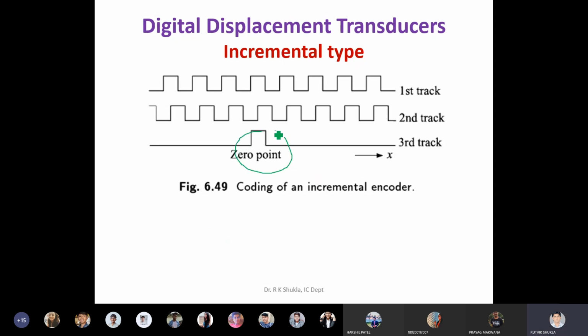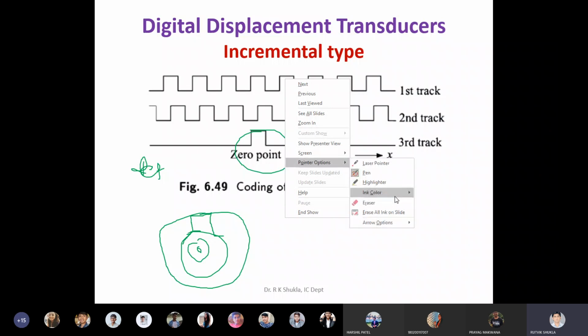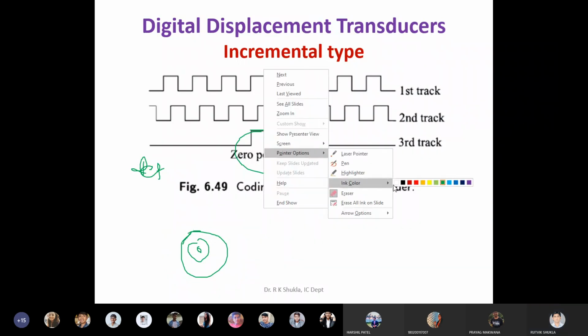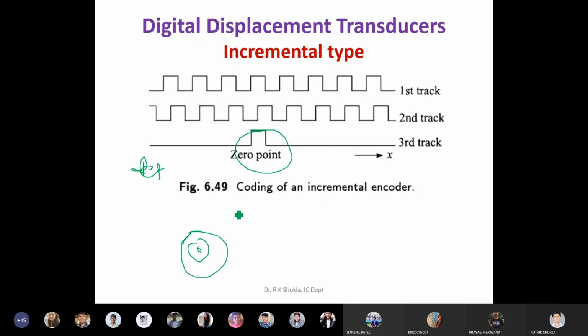Additionally, they put a third track. Now, the third track is called the reference track. What does it mean? Suppose this is a disk, and these are the 3 tracks. Then what you are doing is you are putting one pulse, something like this. Our disk, just an outer disk, would be like this.